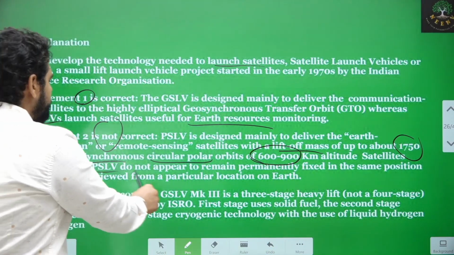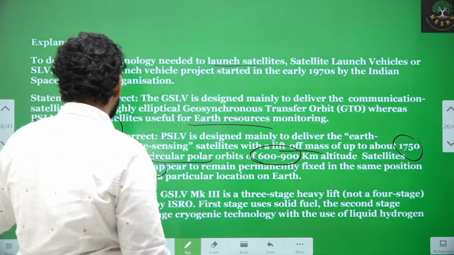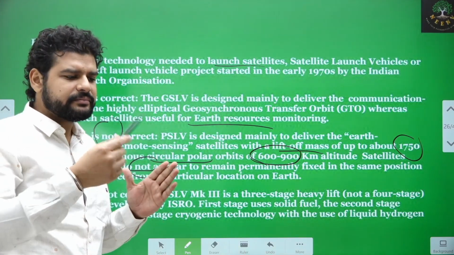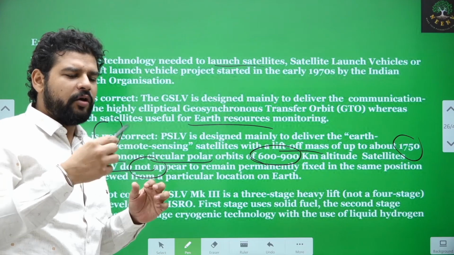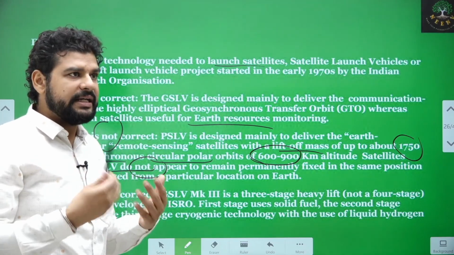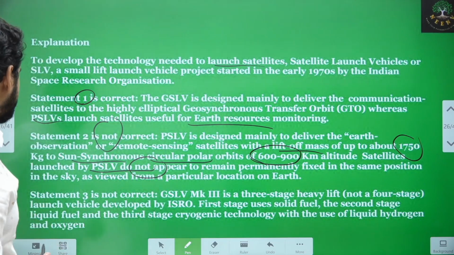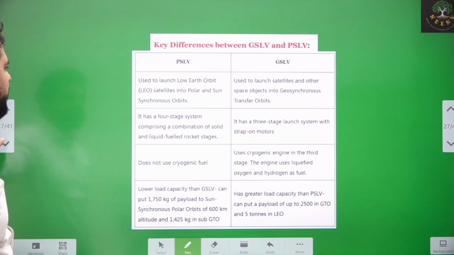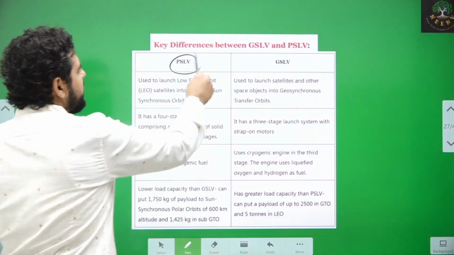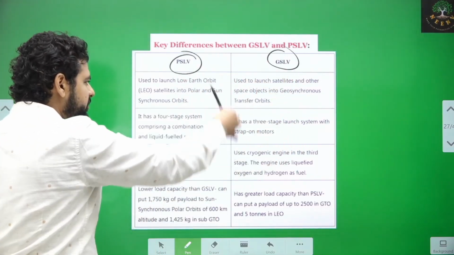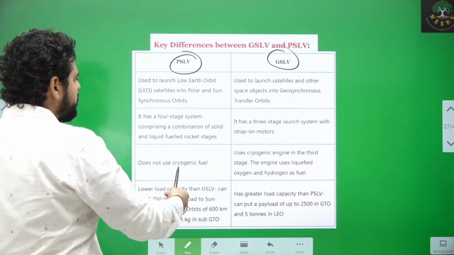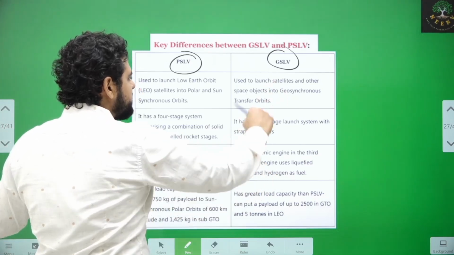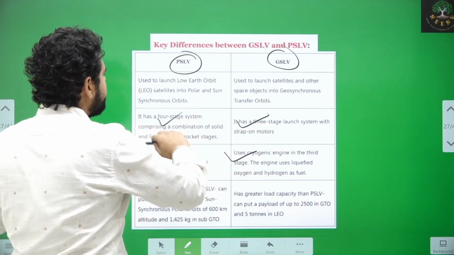Satellites launched by PSLV do not appear to remain permanently fixed in the same position. The satellites launched by PSLV basically revolve around the Earth at least 14 to 15 times a day, at least. Statement 3 is again not correct. GSLV Mark III is a 3-stage heavy lift rocket, not a 4-stage. So what are the key differences between PSLV and GSLV? Even if you read simple differences, you will come to know that first of all, PSLV does not use cryogenic, GSLV does. GSLV is a 3-stage, PSLV is a 4-stage.